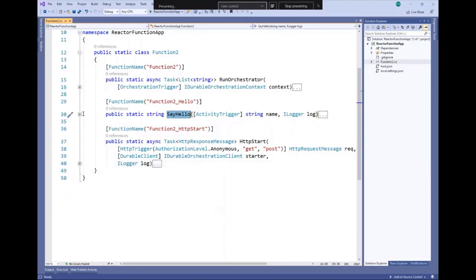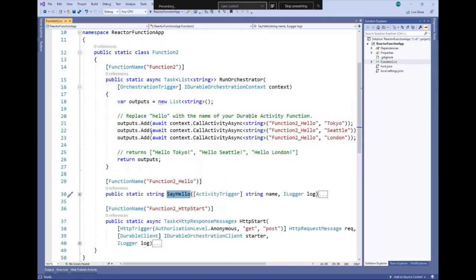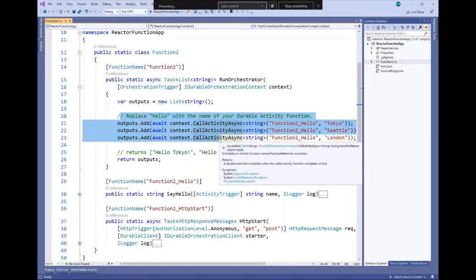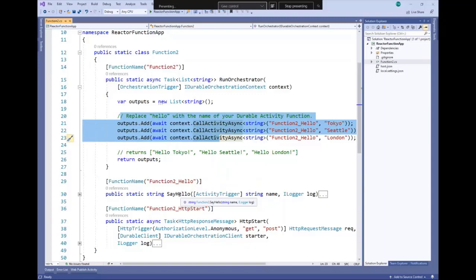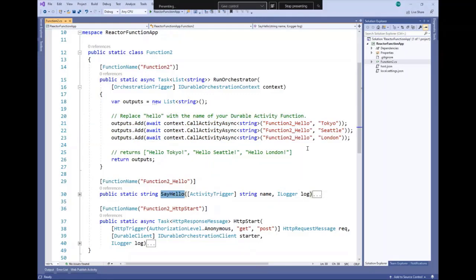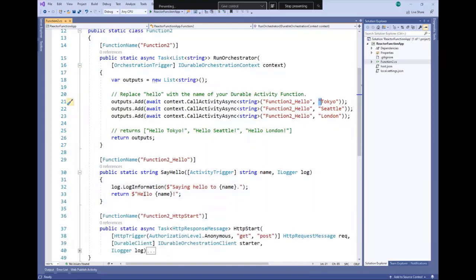So here, what we have in our orchestrator is the execution of our function, say hello 3 times, and we have Tokyo, Seattle, and London here as an input, and the function will return hello. The name is the same function that we used before. And at the end, we'll have an output, a table that contains 3 strings: hello Tokyo, hello Seattle, hello London.